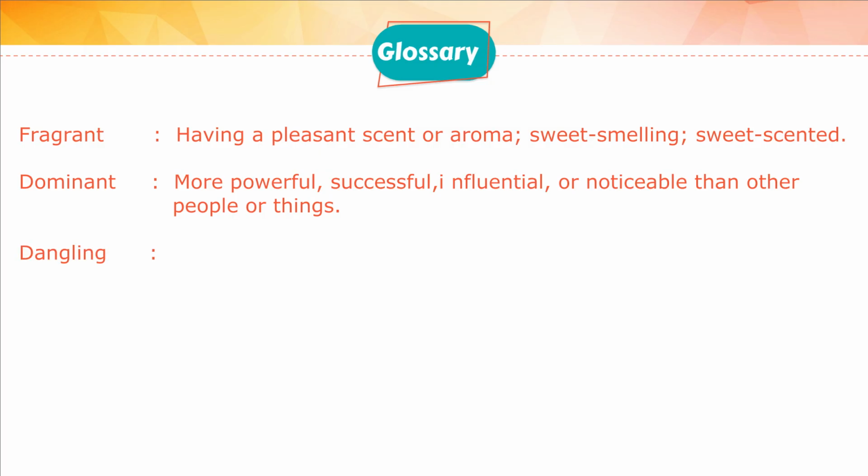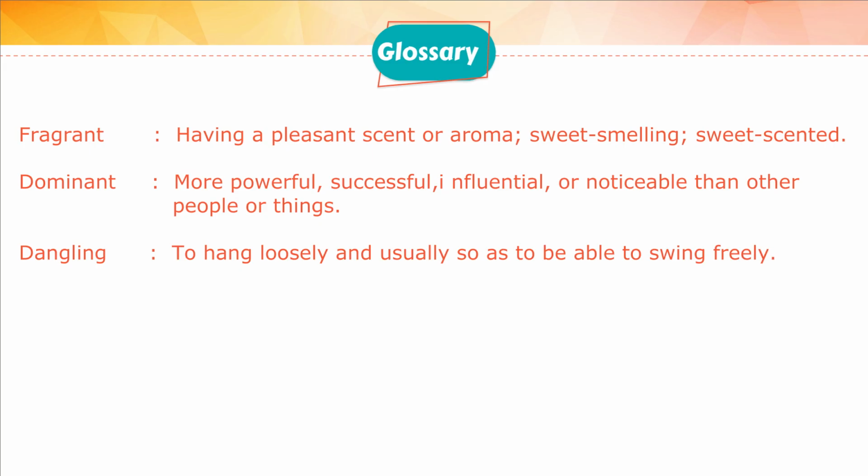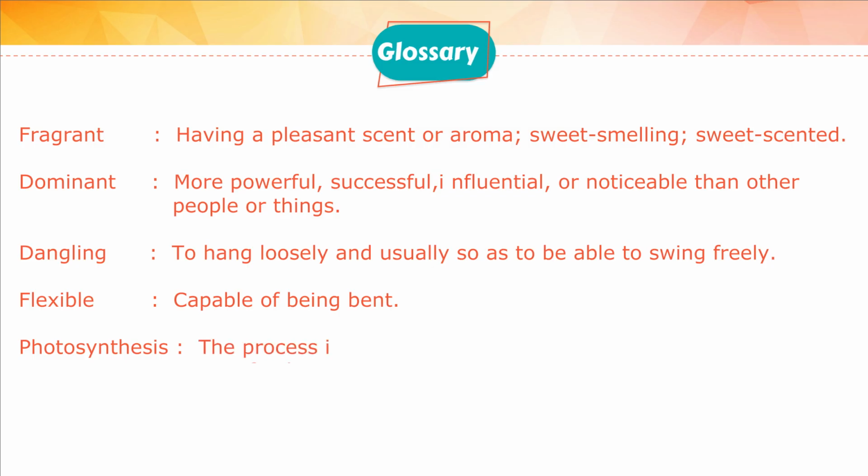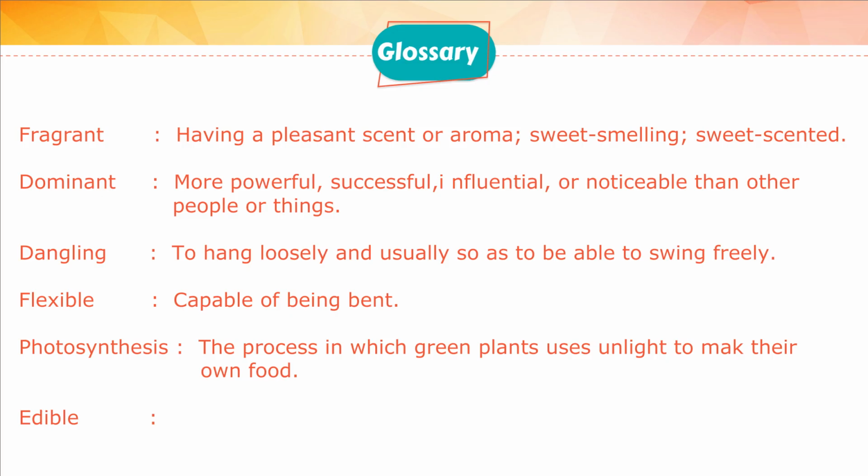Dangling: to hang loosely and usually so as to be able to swing freely. Flexible: capable of being bent. Photosynthesis: the process in which green plants use sunlight to make their own food. Edible: any item that is safe for humans to eat.